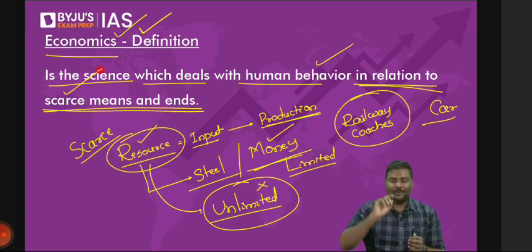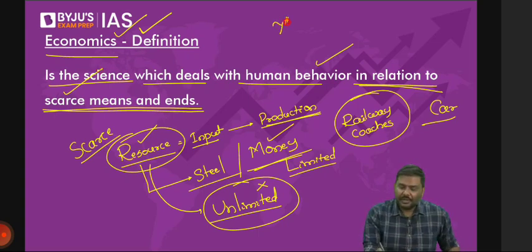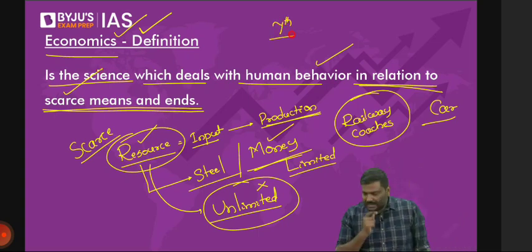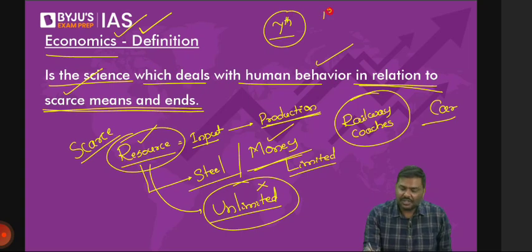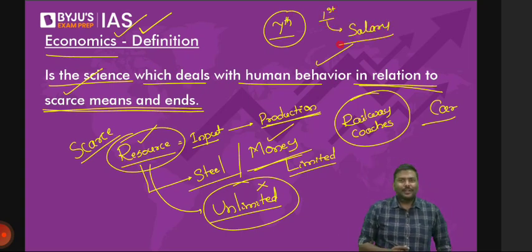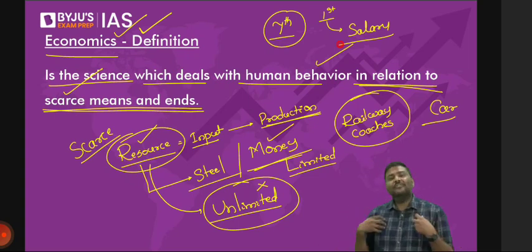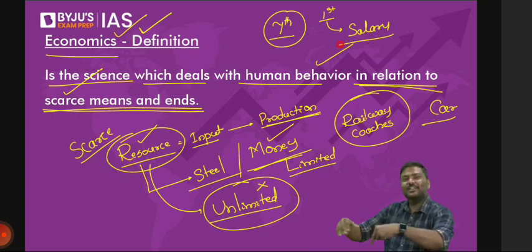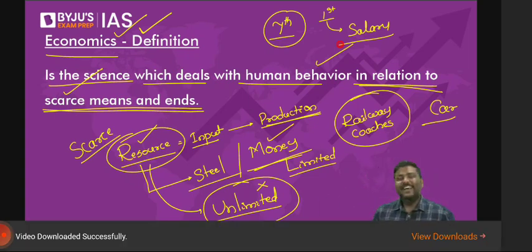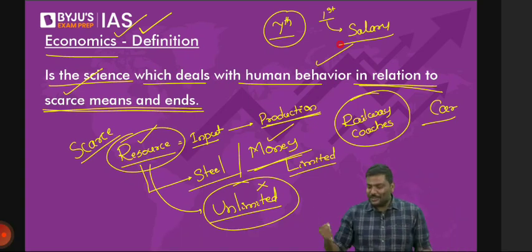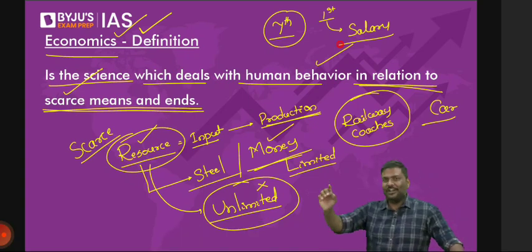I'll give you a simple example. Think of it now. We are on the 7th of March. Today's date is 7th of March. Now tell me, on the 1st of March, most of you received salary. Now, once you receive salary, some of you will behave as if you are actually Mr. Mukesh Ambani. Those who have received salary on the 1st of March, you behaved as if you are Mr. Mukesh Ambani. That is, you will order food on Swiggy, right?